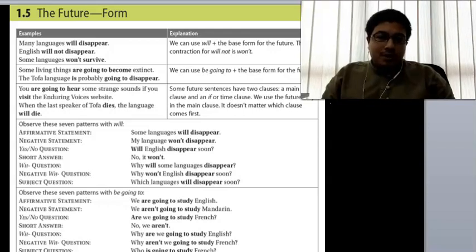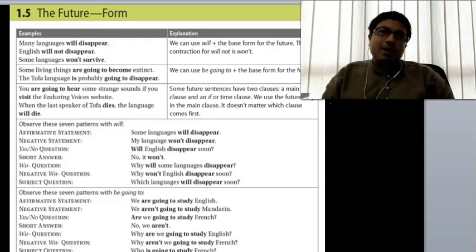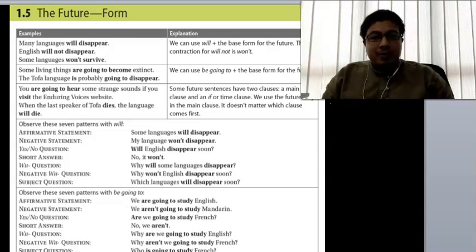So that is the positive statement of future tense. What about the negative statement? So when we say negative, we will have the word not. So for example, when we say many languages will disappear, if negative, then many languages will not disappear.